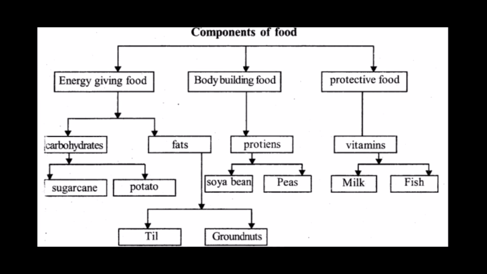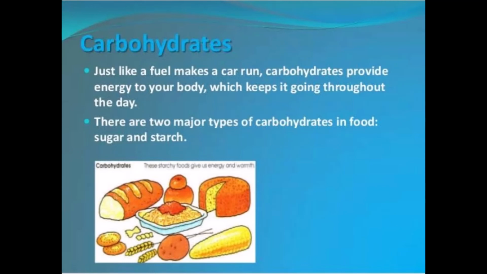Third is protective food. It means the food which protects us from diseases. And in this, vitamins and minerals come. So, carbohydrates, fats, proteins, vitamins and minerals are classified on the basis of nutrients present in them and their functions in our life. Let's discuss these nutrients in detail one by one.